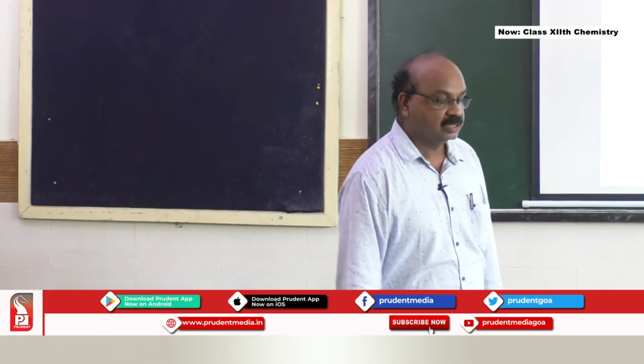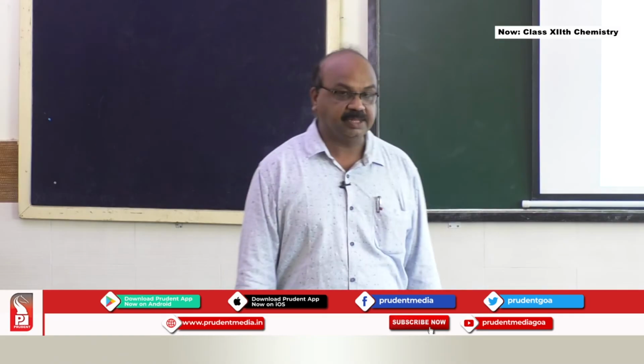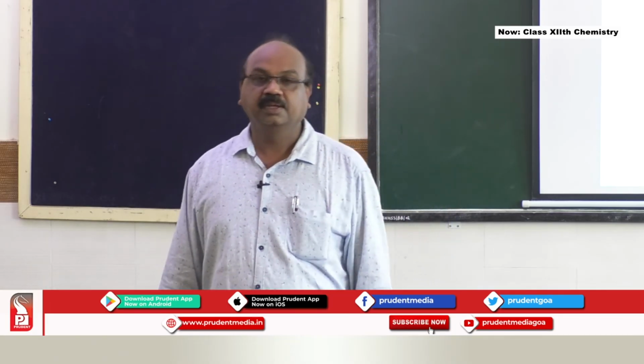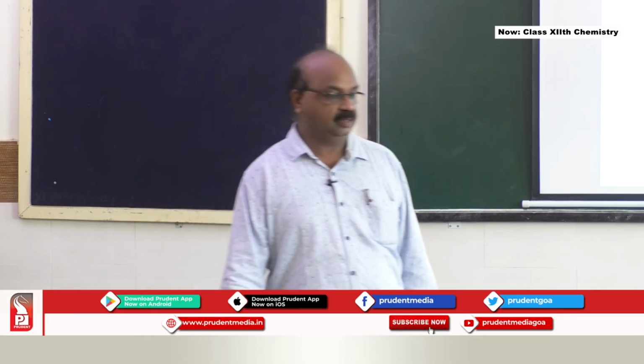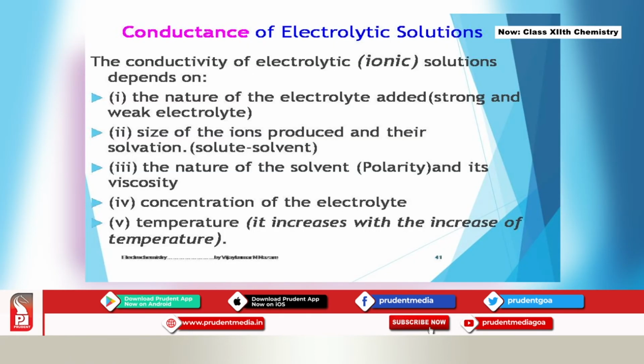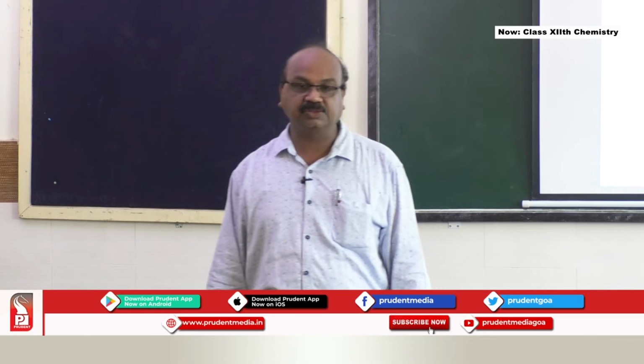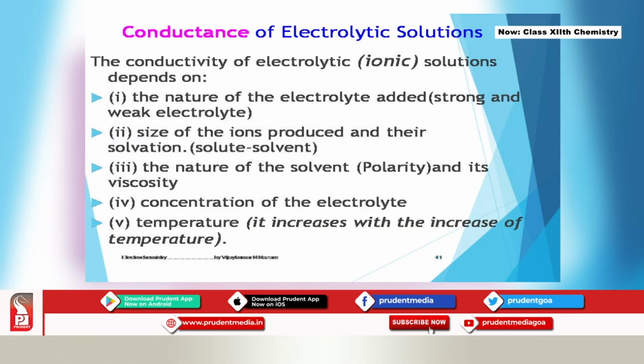Then comes the size of the ions produced and their solvation, that is the solute-solvent interaction that they form. Based on what the solvent is, that decides the name; if it is water, it is called hydration. The third factor is the nature of the solvent, whether it is polar or non-polar, and also its viscosity, which will decide the conductivity of the solution. Then comes the concentration of the electrolyte, which is another factor deciding the conductance of the electrolyte solution. And the next one is the temperature of the solution whose conductance you are measuring.